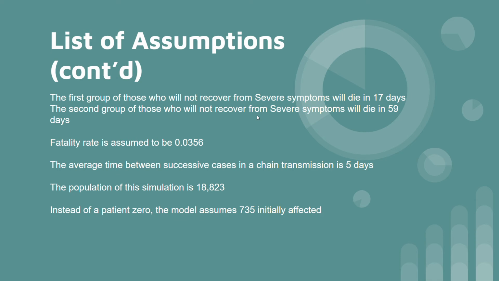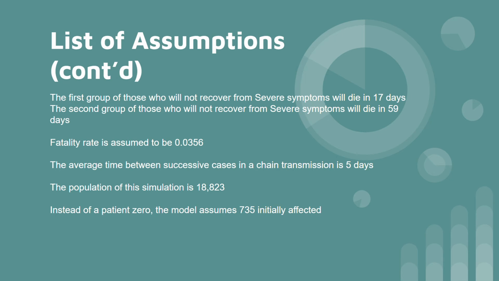The first group of people who will not recover from severe symptoms will die in 17 days. The second group of people who will not recover from severe symptoms will die in 59 days. Fatality rate is assumed to be 0.0356, which is the fatality rate in NYC in January 2021. The average time between successive cases in a chain transmission is 5 days.